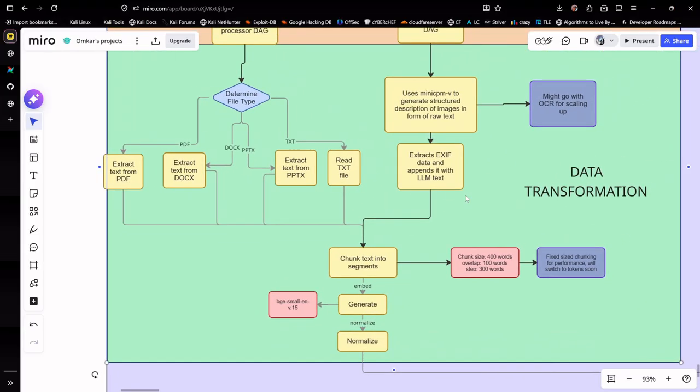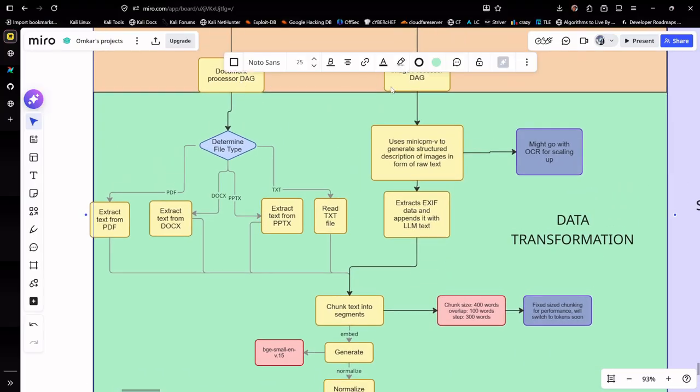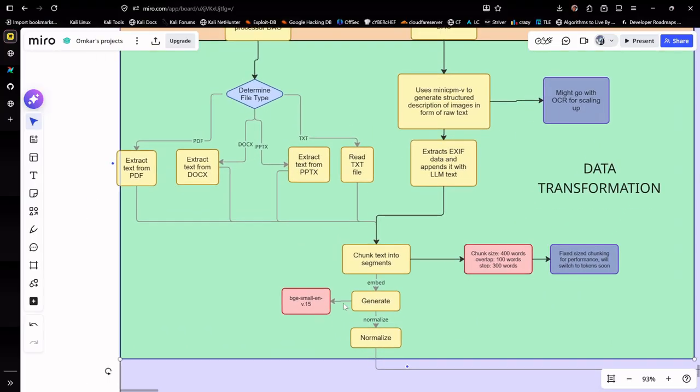So whatever text is extracted through the document processor and image processor DAG is chunked into segments, and then the file chunking part and the embedding part come in. Well, I want to explain this properly.